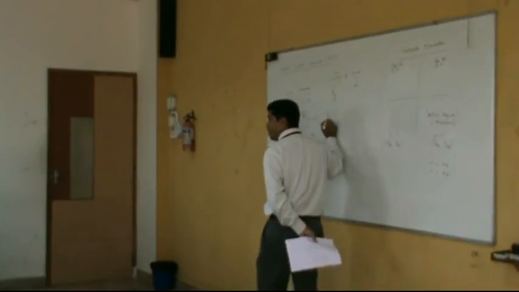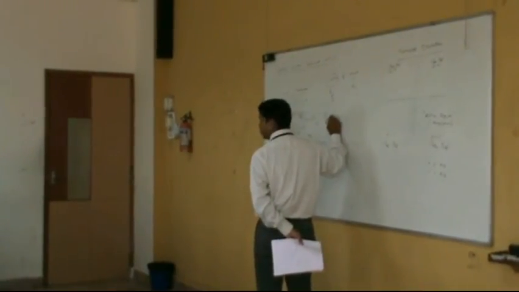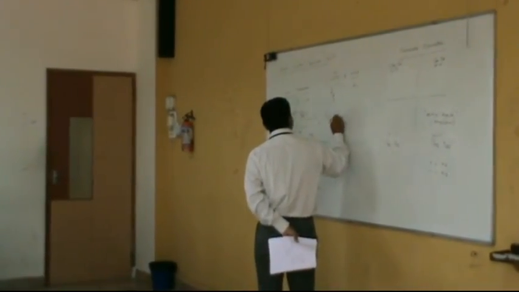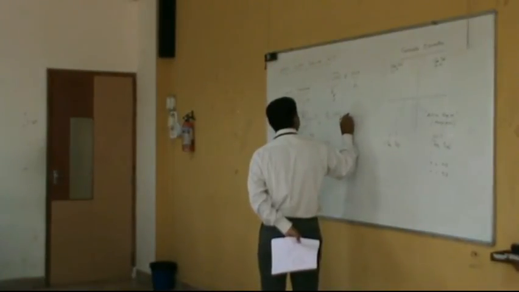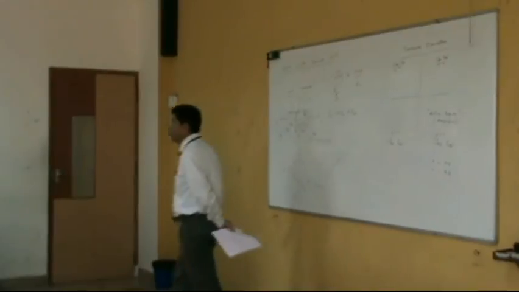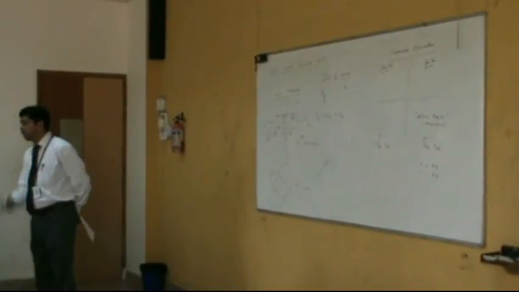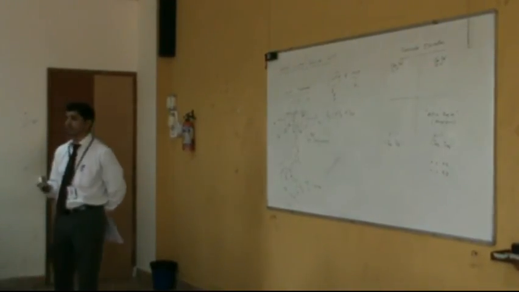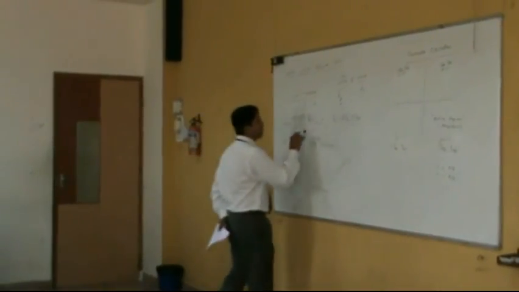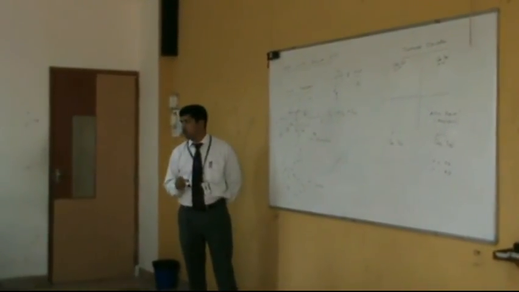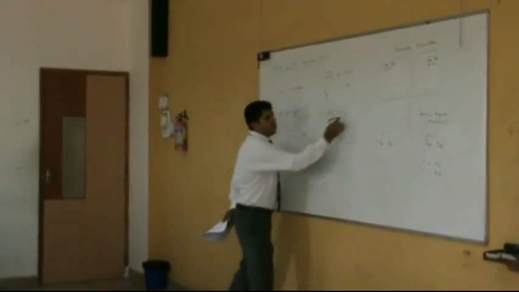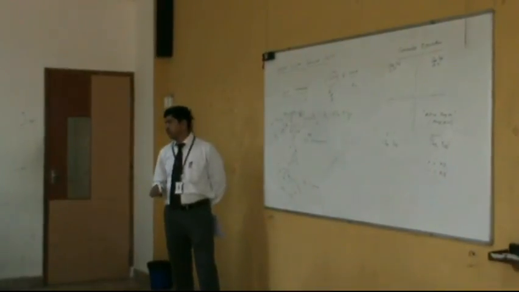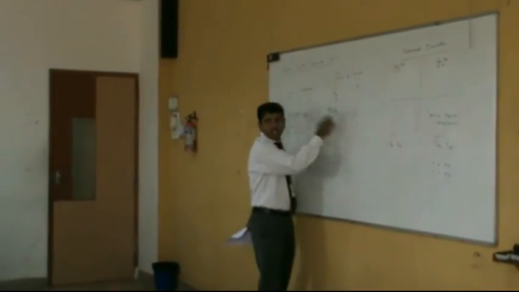If it's a common base configuration, the collector current is given by IC equals alpha times IE plus ICO. What is alpha? I told 90%. That's the alpha factor there. Alpha amount of current charge carriers may reach here. Got it? But even this ICO is nothing but whatever charge carriers are crossing this junction. That's going to be the ICO, the leakage current, crossing this junction.